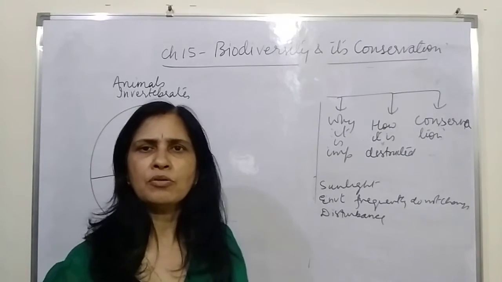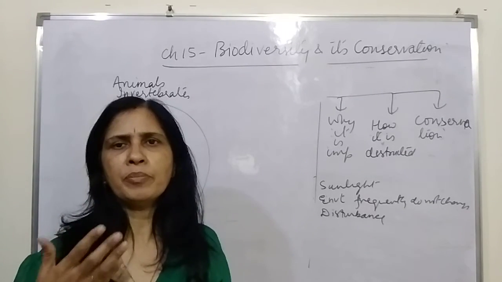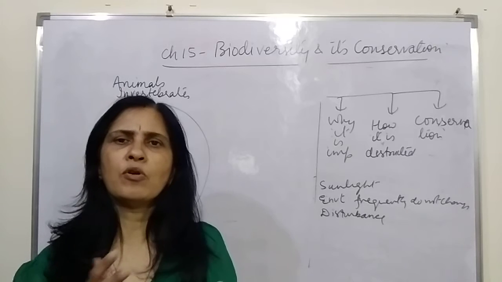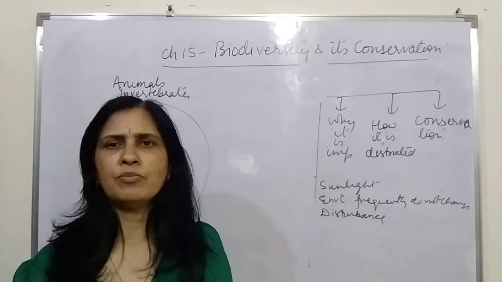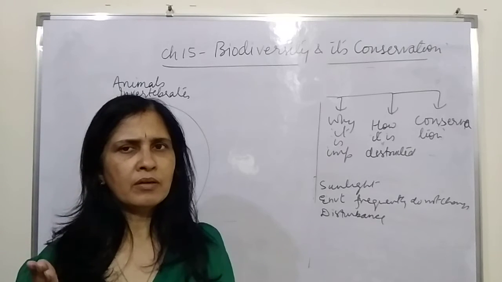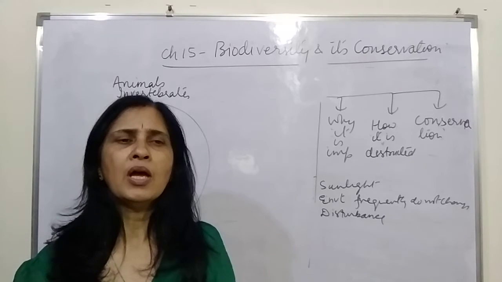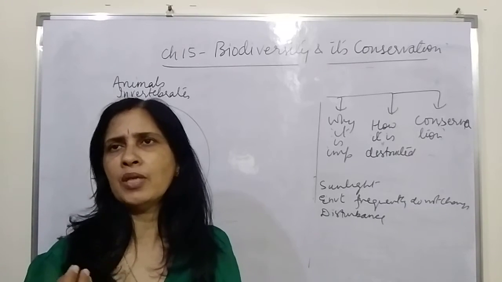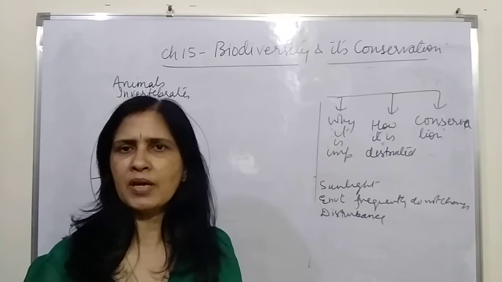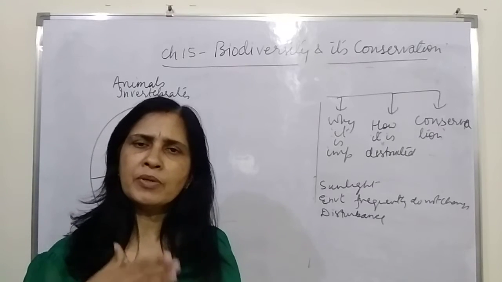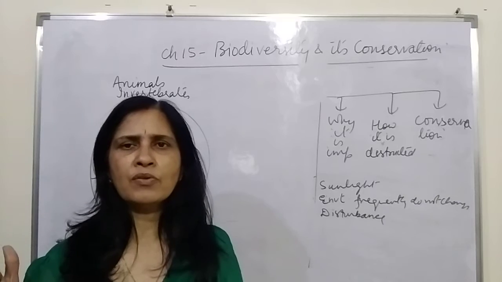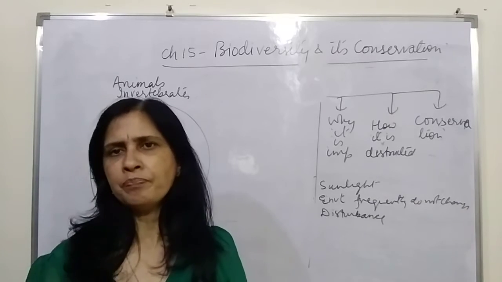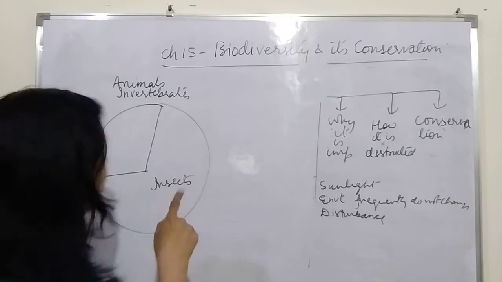So let us find out what is the different percentage of organisms which belong to a particular category, how they are distributed. Are they uniformly distributed, or is their percentage uniform? For example, the vertebrates: there we have fishes, amphibians, reptiles, birds and mammals. Do the percentages of all these 5 categories of the vertebrates are similar or do they vary? So first study the invertebrates, the animals.